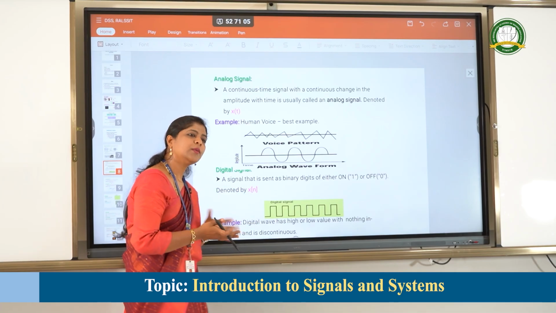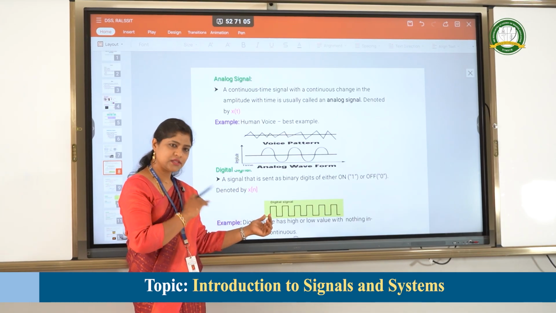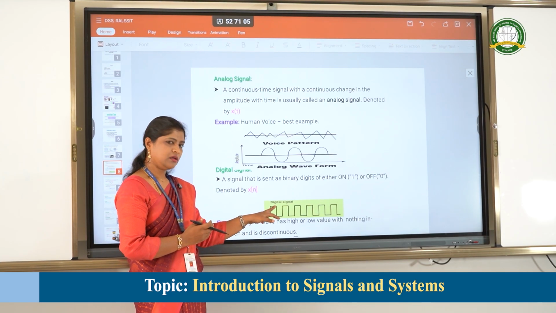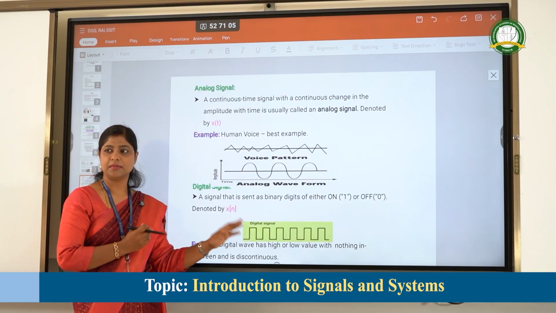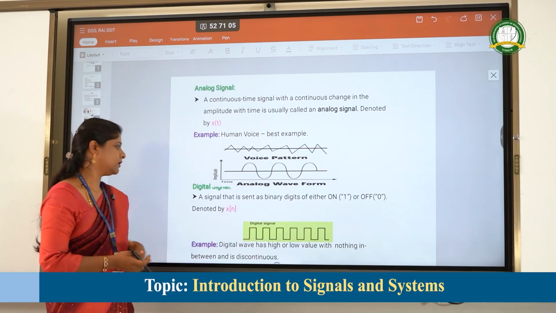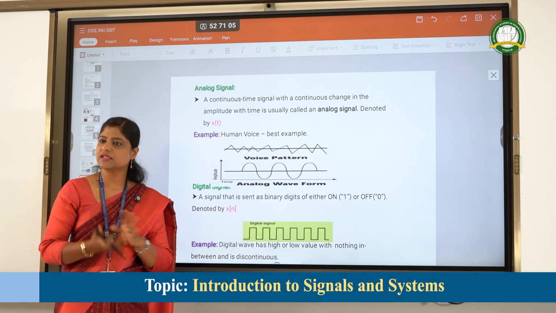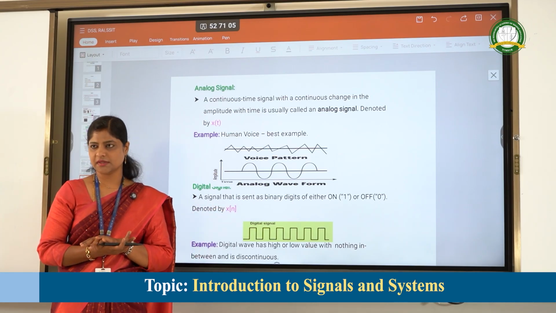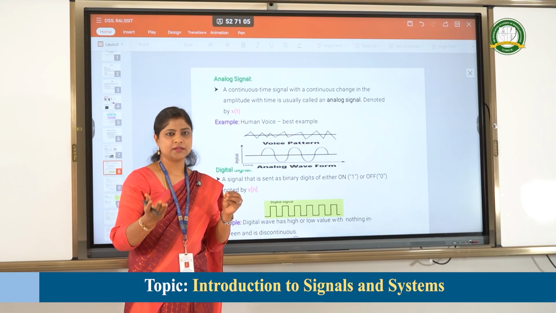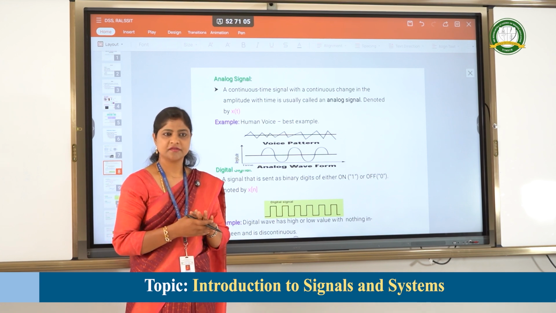If you talk about voltage levels, the logic 0 level is usually 0 volts, and the high level is usually plus 5 volts. That is an example of a digital signal. I am giving these as real-time examples because understanding the basics in a real-time environment is very essential to understand the concept further.